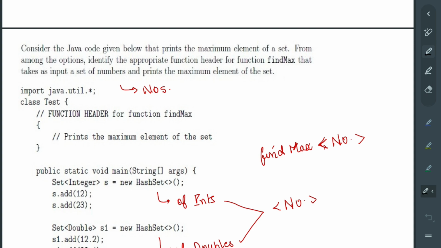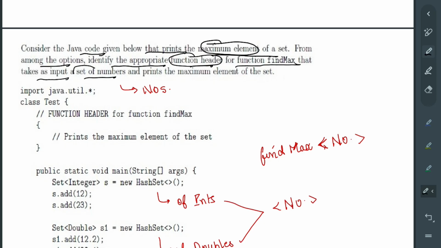Okay, so first question is, consider the Java code given below that prints the maximum element of a set. So we need to get the maximum element from among the options. Identify the appropriate function header. Okay, so we want the function header for function findMax that takes as input a set of numbers. It takes a set of numbers as input and prints the maximum element of the set.